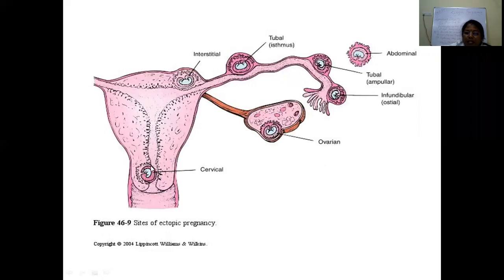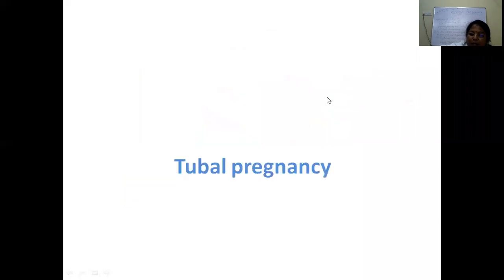This is a cervical pregnancy. Then it is an interstitial pregnancy. This is the intramyometrial part of the fallopian tube where there is a pregnancy. Then comes the isthmus portion, the ampullary, then infundibular, ovarian, abdominal pregnancy. This is the graphical representation.